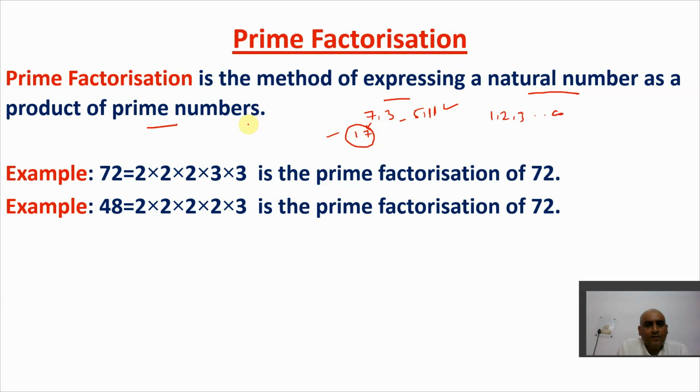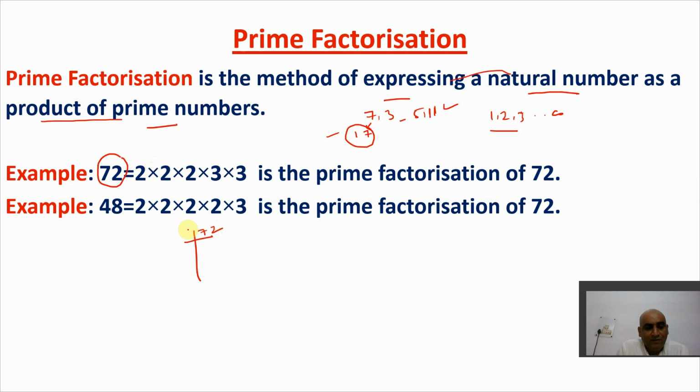So now it is a method of expressing any natural number as a product of prime numbers. I've taken the example of the natural number 72. I have to break this natural number into a product of prime numbers. How do I break it? Let us take 72.